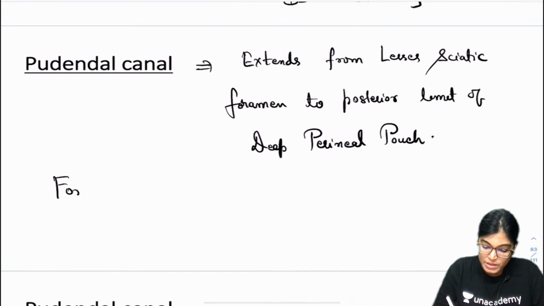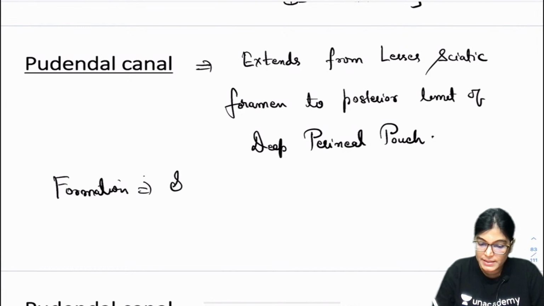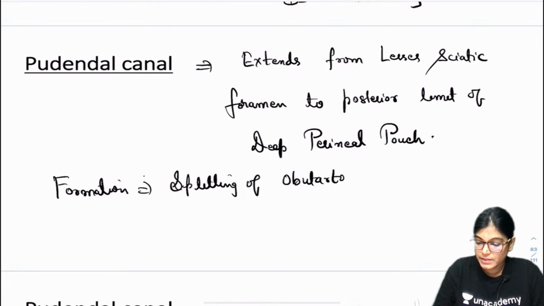Formation: it is formed by splitting of the obturator fascia.